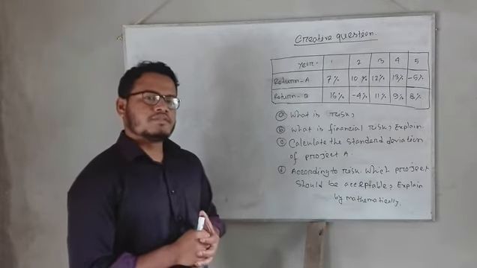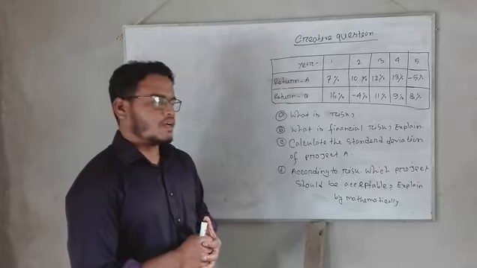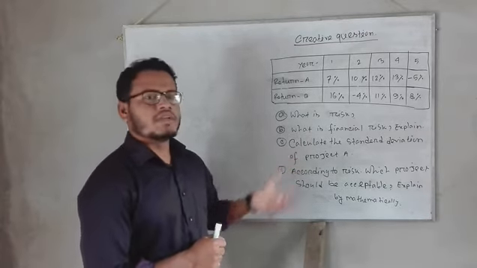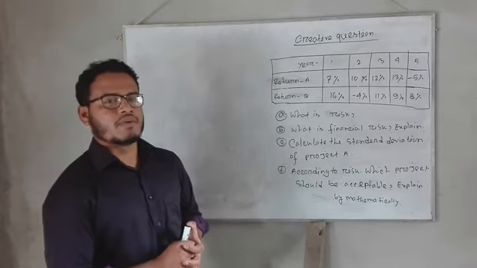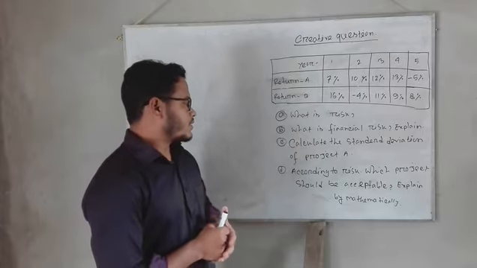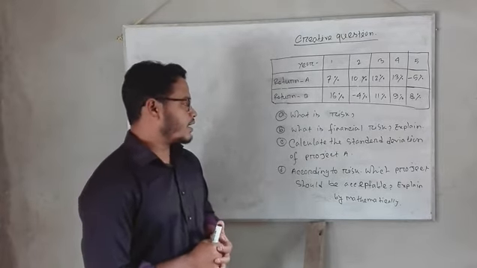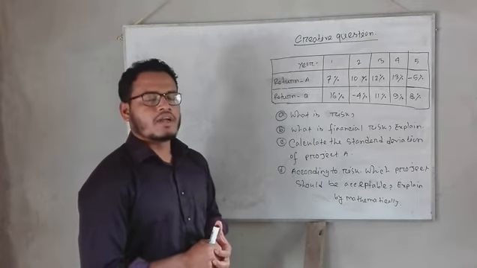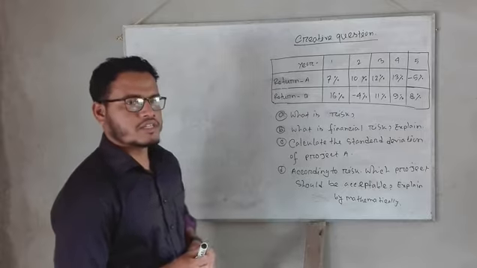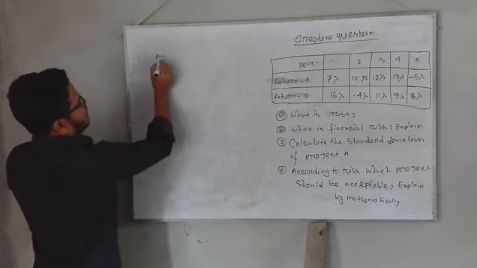The third requirement is the most important. In all years, a creative question is given, and mathematical problems just like these creative questions are given. So the third requirement is to calculate the standard deviation of project A. Now I am writing the formula of standard deviation. So here is project A.